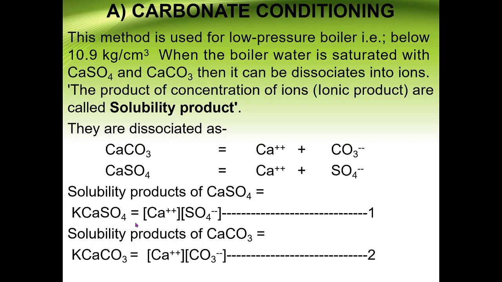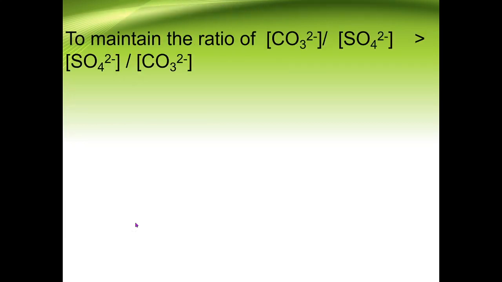Then we need to maintain the ratio so that CO3 2- is greater than SO4 2-. In this case, what do we have to do? We need to increase the concentration of CO3 2-.